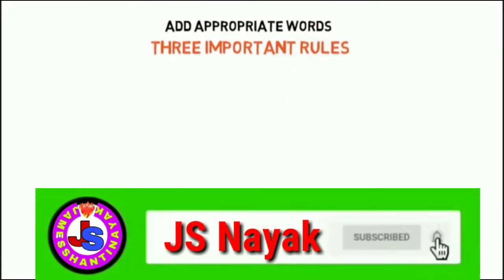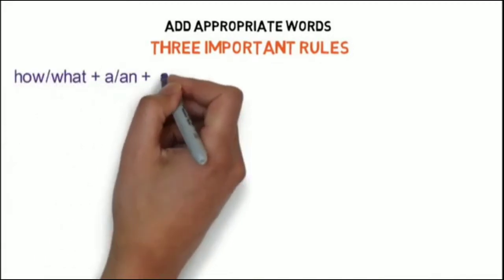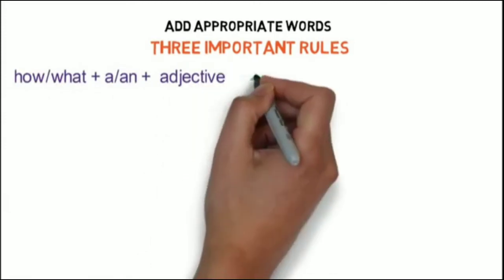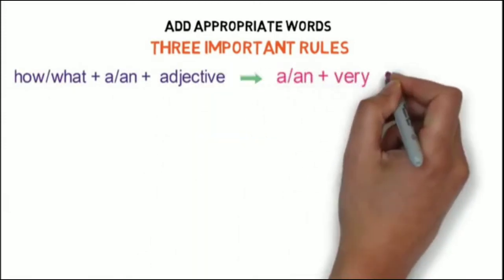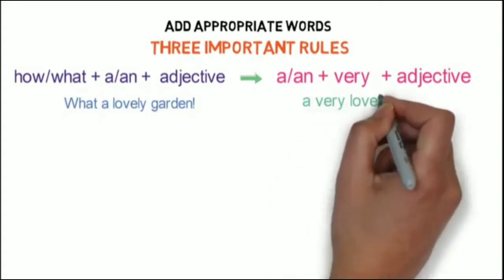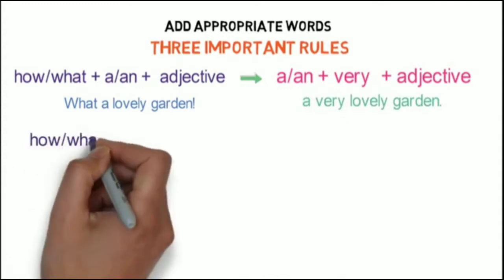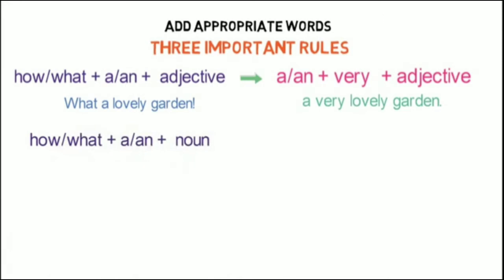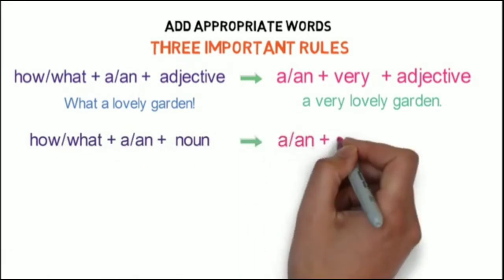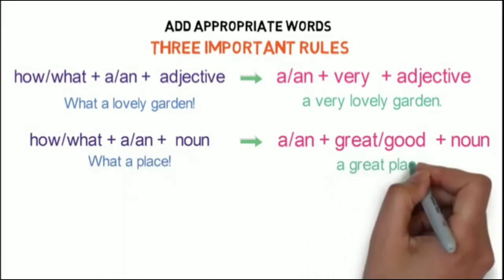Number 1. If the sentence structure of the reported speech is how or what plus a or an plus adjective, we need to convert it into a or an plus very plus adjective. For example, what a lovely garden. It gets converted to a very lovely garden. If the sentence structure of reported speech is how or what plus a or an plus noun, it gets converted to a or an plus great or good plus noun. For example, what a place. It gets converted to a great place.